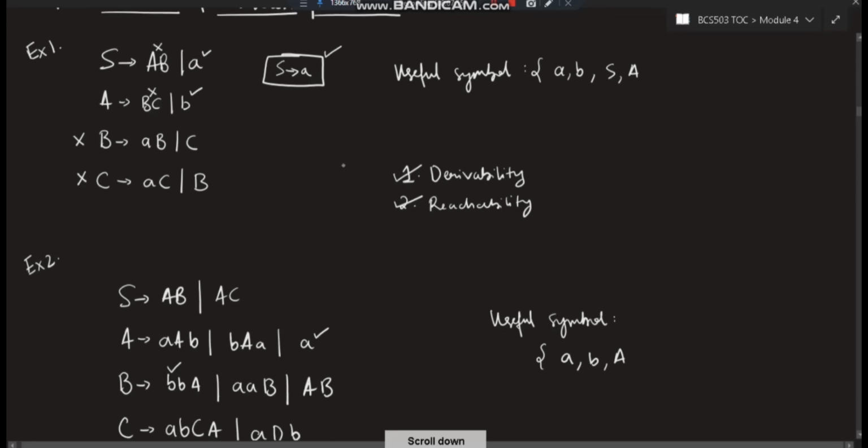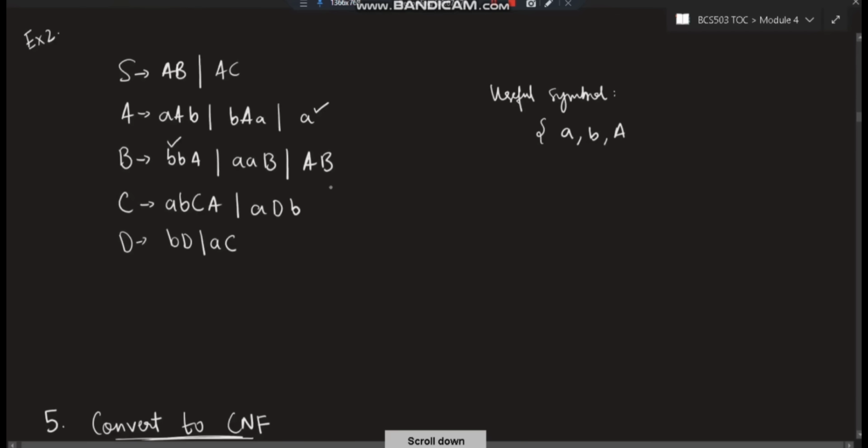Okay, let's understand this using a second example. In this example, useful symbols, terminals are a and b. Any other terminal? No. So a and b are terminals, and capital A going to a is also a useful symbol. Now we'll be checking each one by one. S goes to AB. B I'm not sure, it's not present here. A and C are also not present here. Okay, we'll keep it like that only. Now we'll see for all of them.